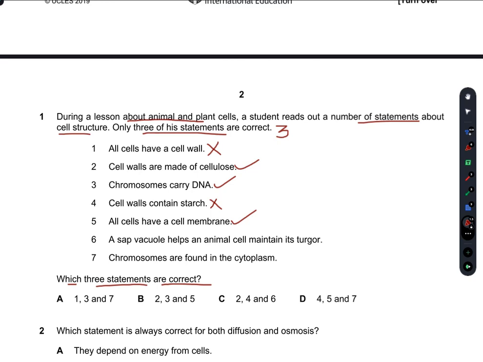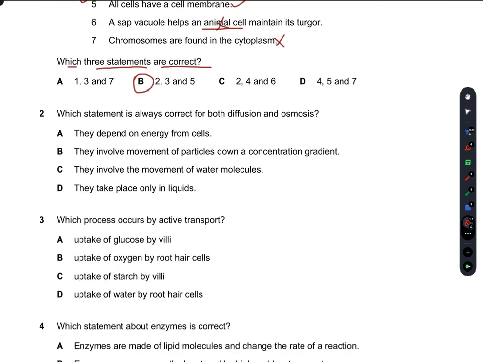A sap vacuole helps an animal cell maintain its turgor. No, a sap vacuole helps a plant cell maintain its turgor. Chromosomes are found in the cytoplasm. No, chromosomes are found in the nucleus. So only 2, 3, and 5 are correct. Means B is our right answer.